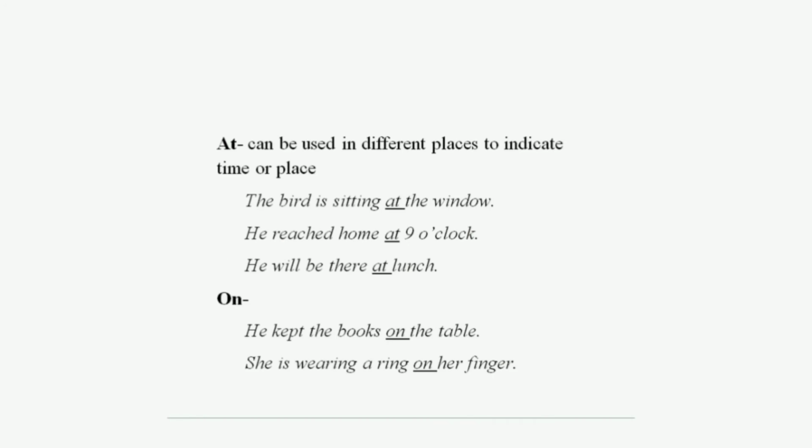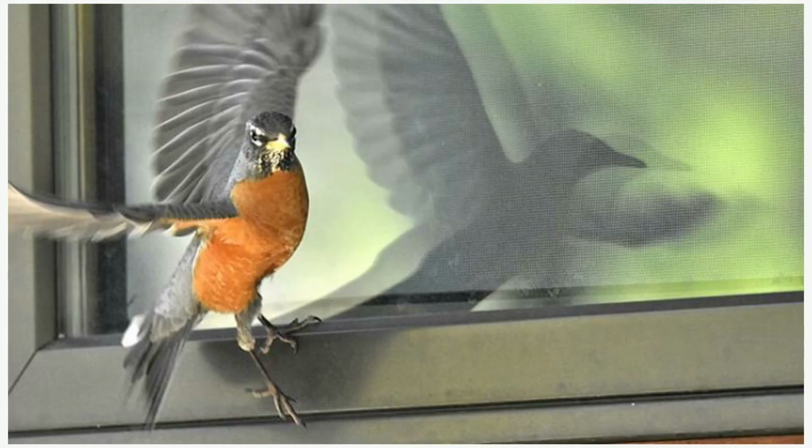At. At can be used in different places to indicate time or place. The bird is sitting at the window. At, it is a specific point of a place, a surface. So here we have used at as a preposition.